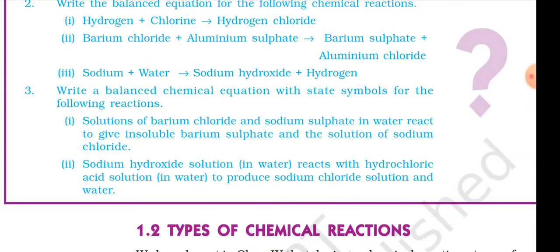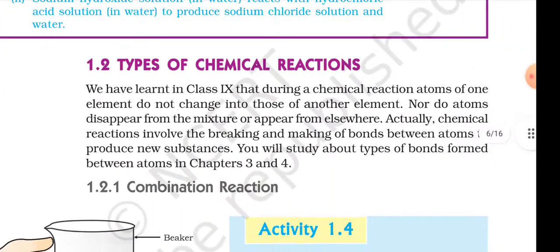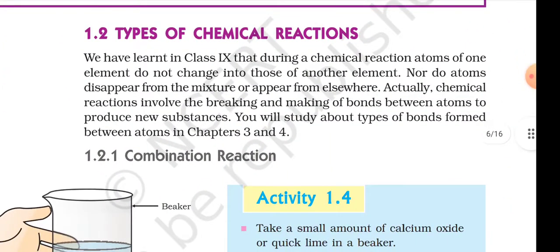Third, write a balanced chemical equation with state symbols for the following reactions: a solution of barium chloride and sodium sulfate in water react to give insoluble barium sulfate and a solution of sodium chloride; sodium hydroxide solution in water reacts with hydrochloric acid solution in water to produce sodium chloride solution and water.